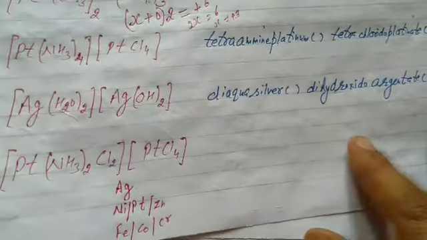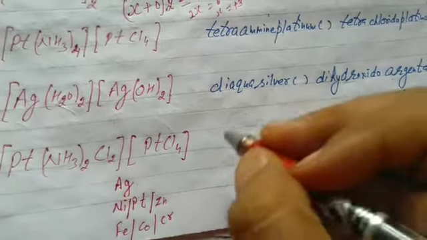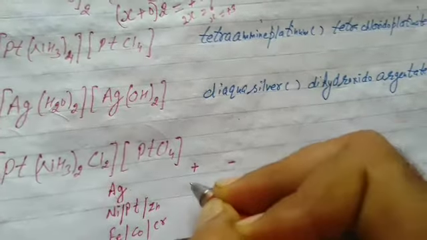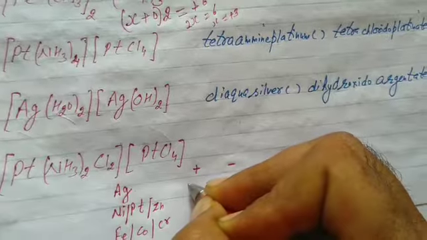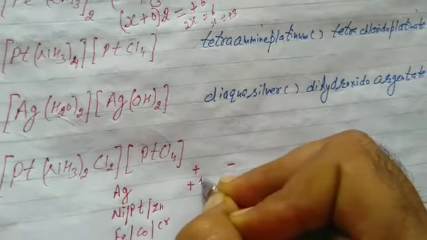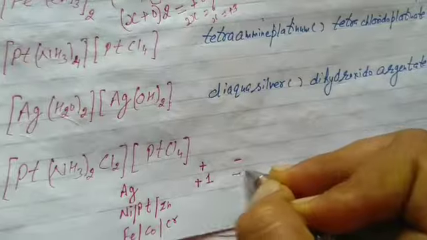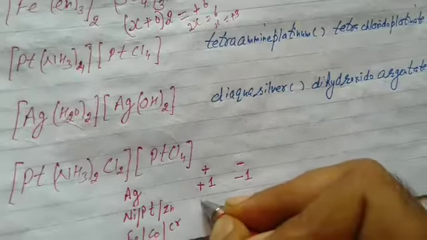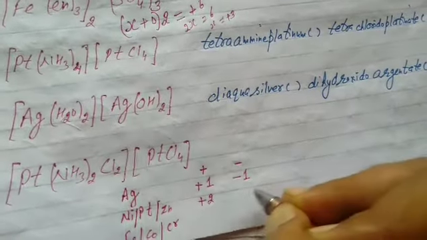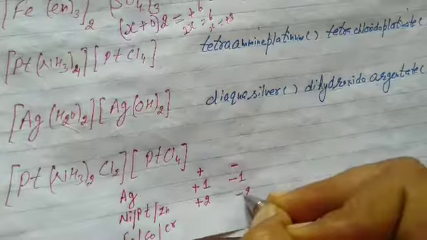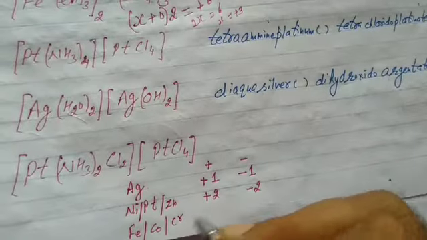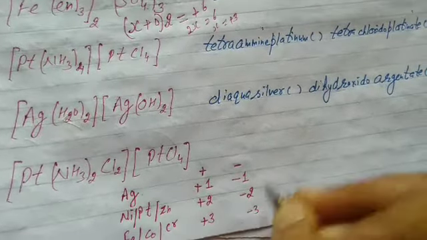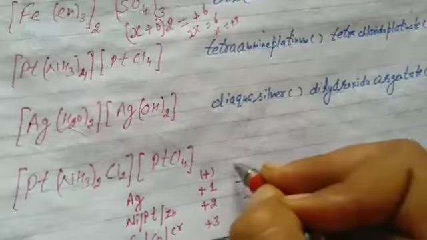The metal ion may be silver, nickel, platinum, zinc, iron, cobalt or chromium. When it is in the cation part, vice versa for the anion part. If the cation part's metal ion is silver, the total charge on the complex will be +1 and on the anion part, vice versa, -1. When the metal ion is nickel, platinum or zinc, the total charge on the cation part will be +2 and on the anion part it will be -2. When iron, cobalt or chromium, the total charge on the cation part will be +3 and on the anion part it will be -3. Please write this. Take a screenshot of it.